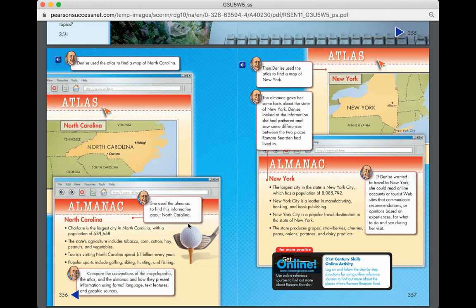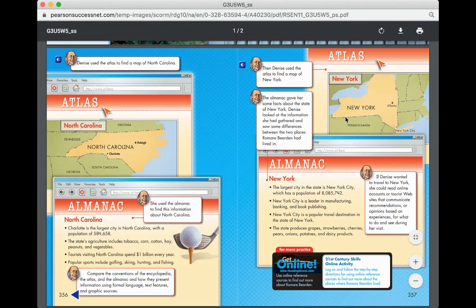Tourists visiting North Carolina spend $1 billion every year. Popular sports include golfing, skiing, hunting, and fishing. So the almanac is finding that information about North Carolina, just as I had said. And then we can compare what kind of information we get from an almanac versus what we get from an encyclopedia.